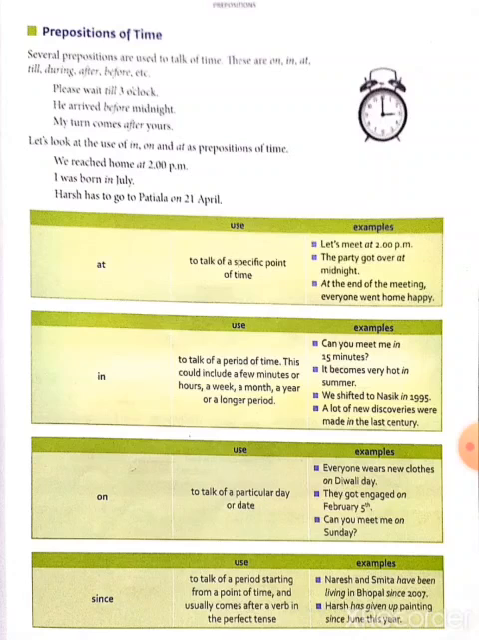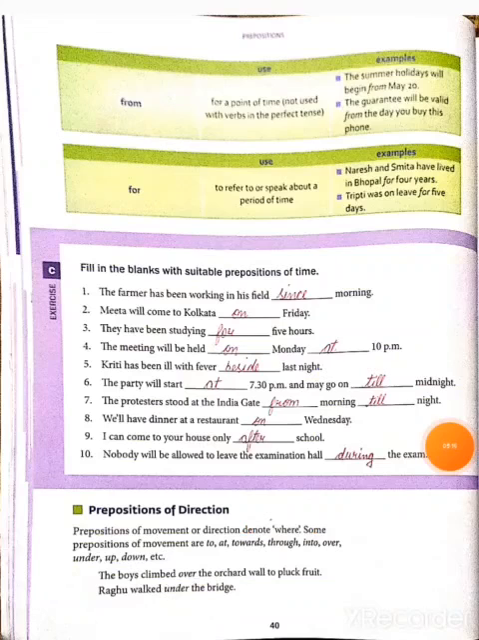Next, since. It is used to talk of a period starting from a point of time and usually comes after a verb in the perfect tense. Example, Naresh and Samita have been living in Bhopal since 2007. Hers has given up painting since June this year. From is used for a point of time, not used with verbs in the perfect tense. Example: the summer holidays will begin from May 20. The guarantee will be valid from the day you buy this phone.